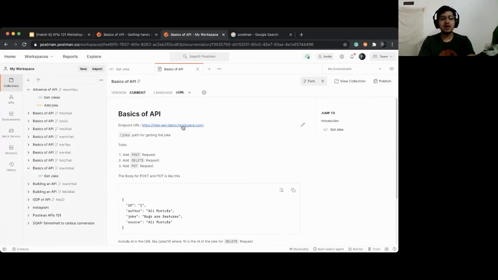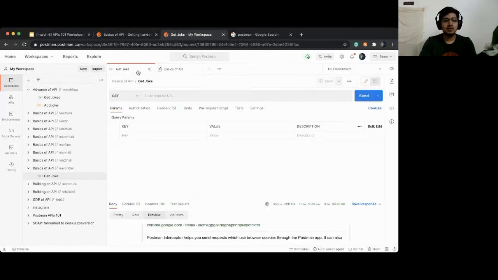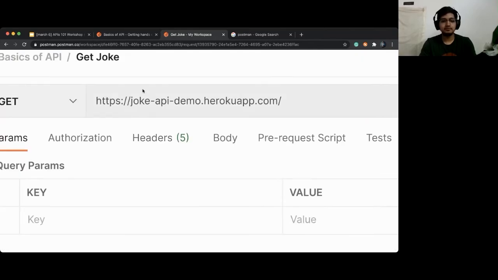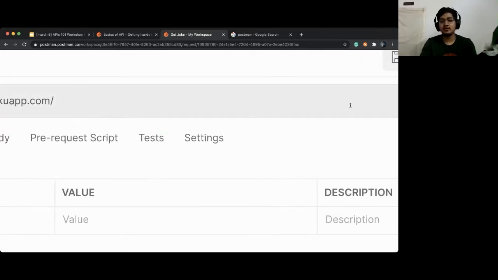And you can see a URL here, the endpoint URL. Copy this URL, come back to GetJoke and paste it here. Hit send, and tell me what you see in the response.